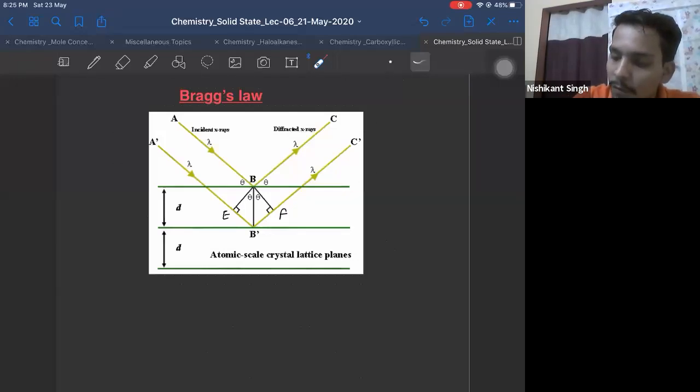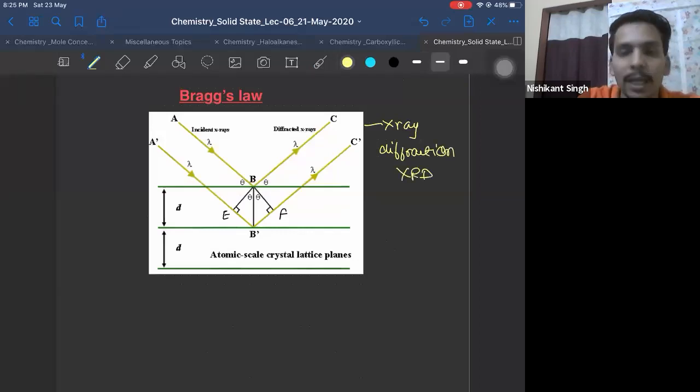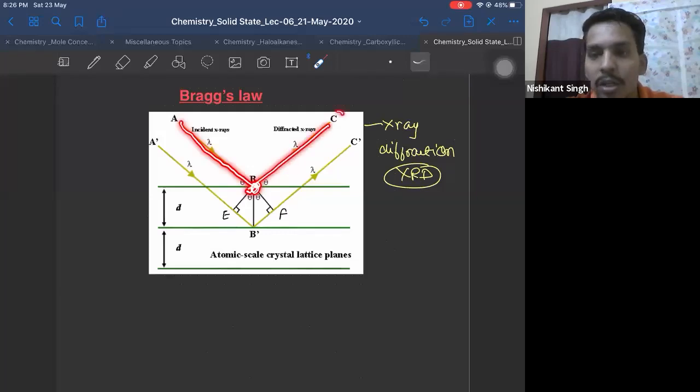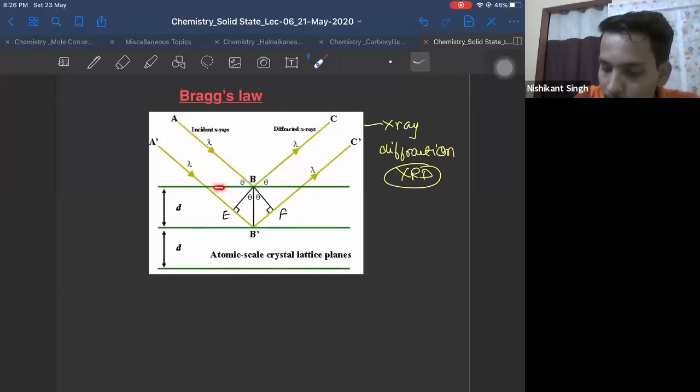There is a first layer of atoms. There is a second layer of atoms. So this technique is called the X-ray diffraction technique, which is also called XRD in short. XRD. Okay? So what we do in this is we take an X-ray and allow it to fall on the atom. From the atom, it will get deflected, right, in this direction. At what angle was it falling on this atom? Angle theta.